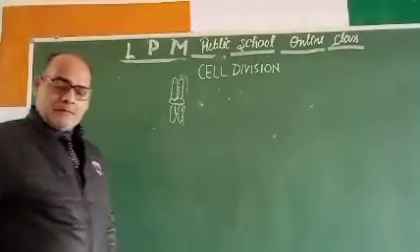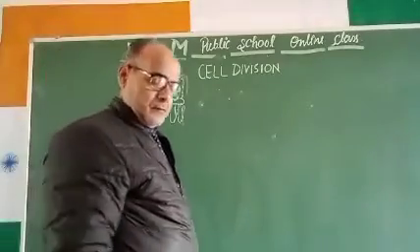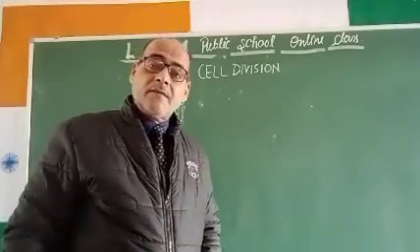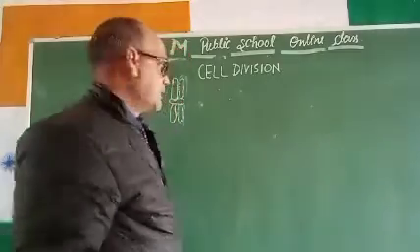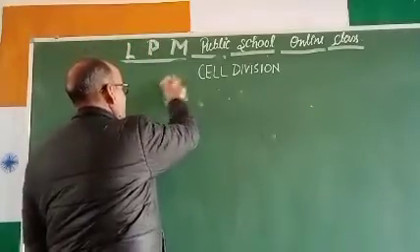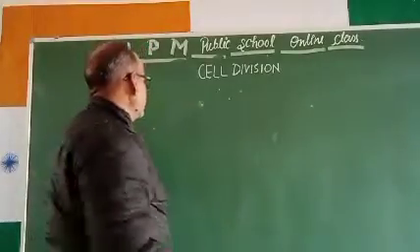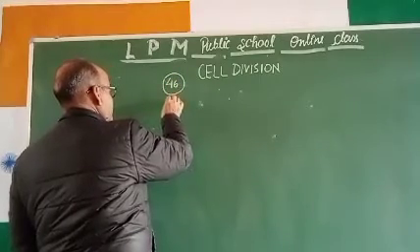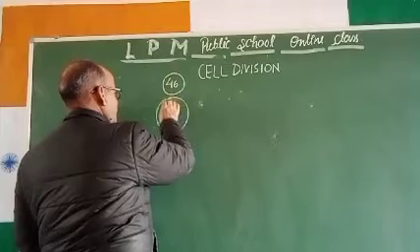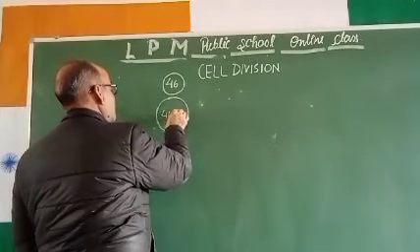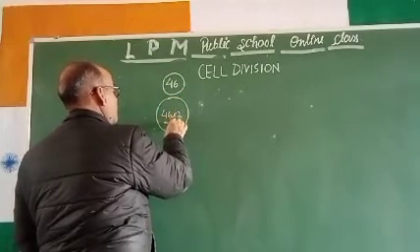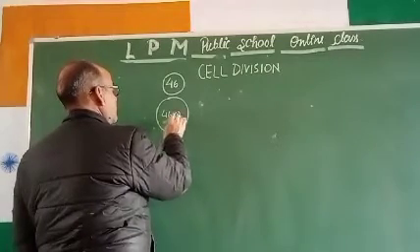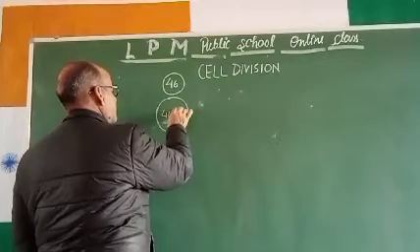The number of chromosomes will increase, then ultimately the cell gets divided. Take the example of a human cell. If a human cell has 46 chromosomes, when the doubling of the chromosomes takes place, it will be 46 into 2, that is 92.